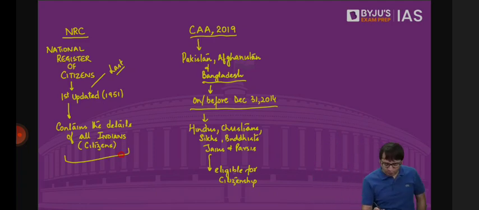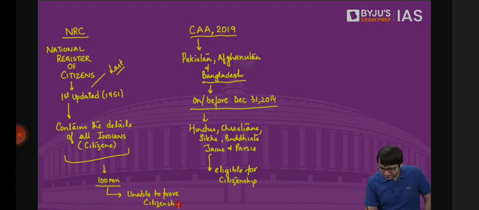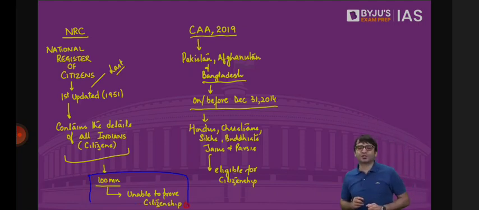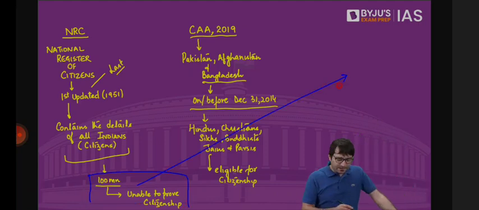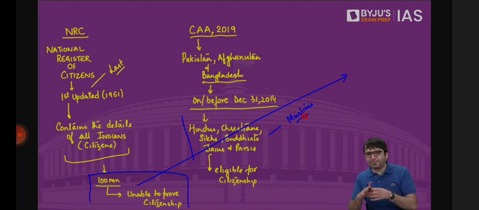Let's assume this number is 100 million. 100 million people are unable to prove citizenship. When 100 million people are unable to prove citizenship, then what will happen? Some of these people may be Hindus, Christians, Buddhists, Jains, Parsis, and Sikhs, and some of these people may be Muslims as well. But what will happen to these 100 million people?